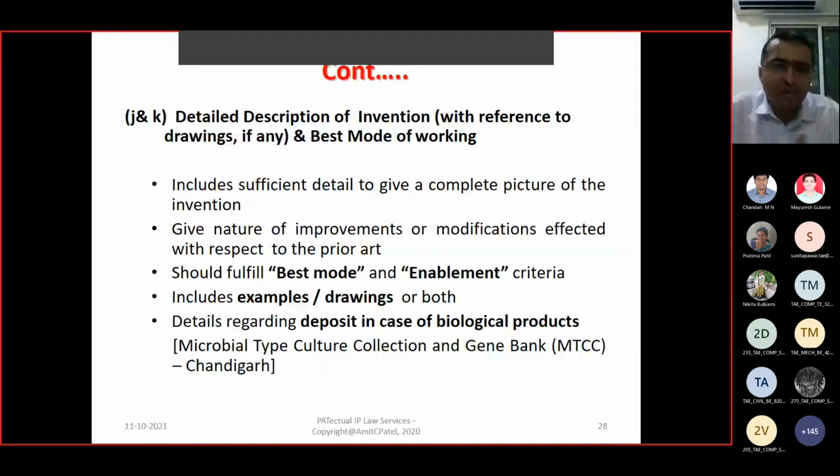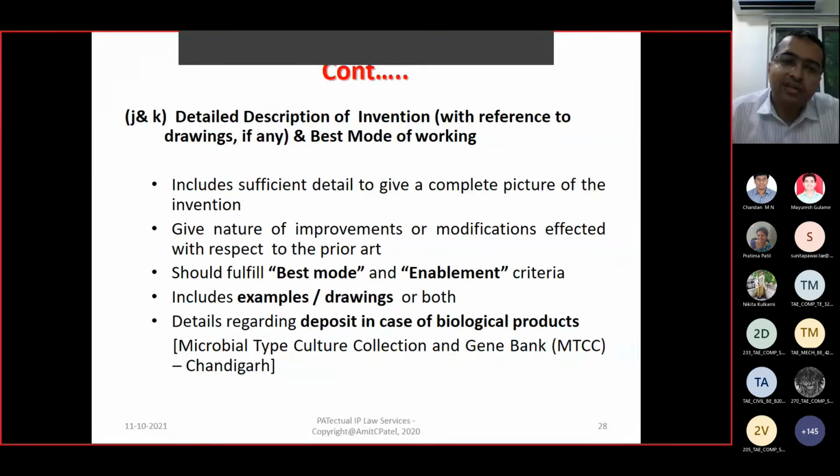What is the number of components? What is the role of each component? How is that component connected with others? What drawings are there? A description of each drawing, and at the end you have to give how exactly your entire invention is going to work and its different alternatives, what you have actually developed and its parameters.